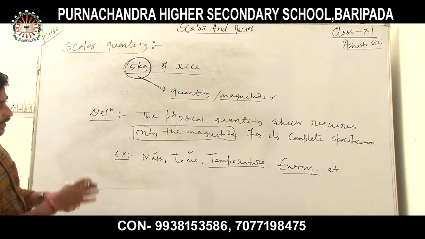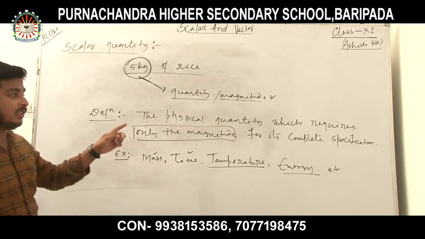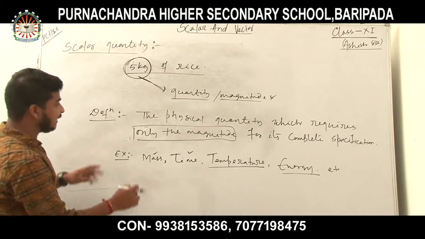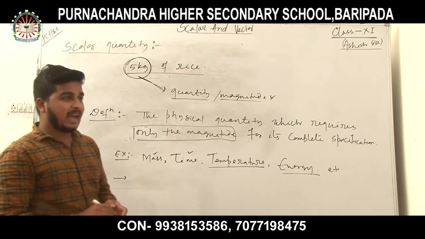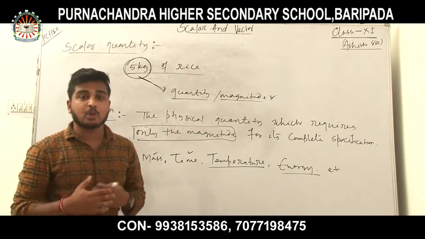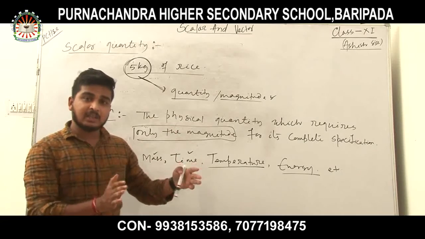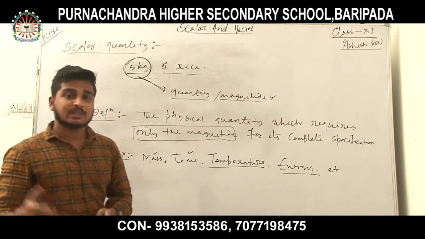So this is the definition of scalar quantity, but this definition is incomplete. In order to complete this definition, suppose I ask for 5 kg of rice and 2 kg of sugar. So what is the total amount? 5 kg added with 2 kg, that is 5 kg plus 2 kg is equal to 7 kg.